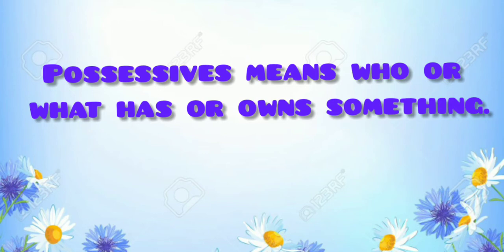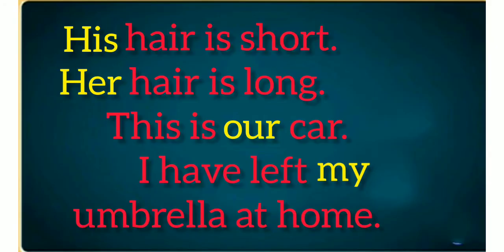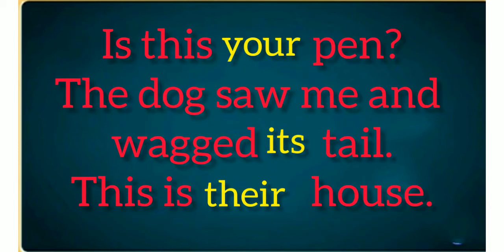Possessives mean who or what has or owns something. Look at these examples. His hair is short. Her hair is long. This is our car. I have left my umbrella at home. Is this your pen? The dog saw me and wagged its tail.